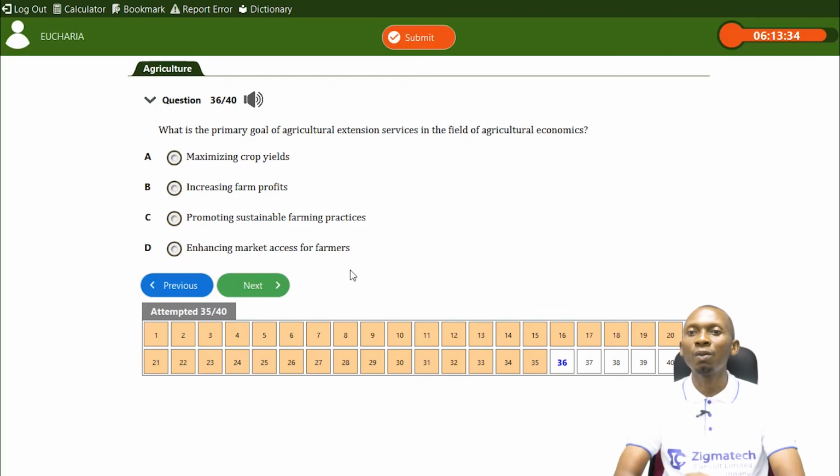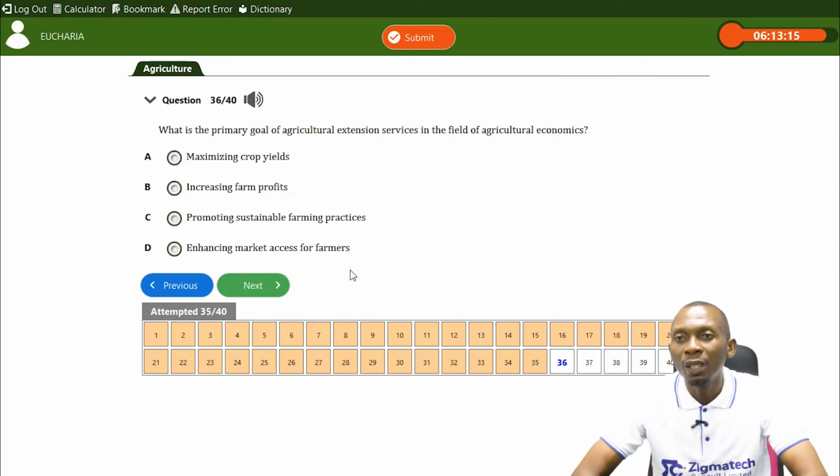What is the primary goal of agricultural extension services in the field of agricultural economics? Now, when we talk about economics, we're talking about marketing, we're talking about financing, managing of finance, we're talking about factors of production that are properly utilized: land, labor, capital, entrepreneurship. But when we look at extension services, we're talking about the transfer of information from research institutes to our farmers. The purpose is to help them imbibe modern farming techniques and so on.